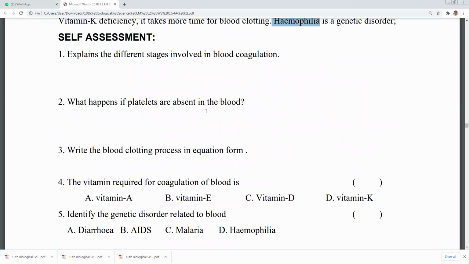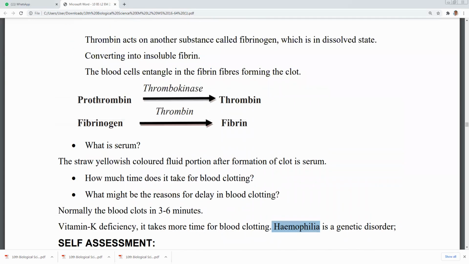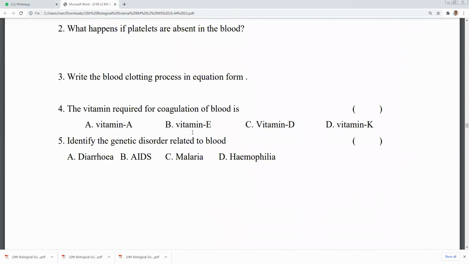Write the blood clotting process in equation form. Here, prothrombin is converted into thrombin by thrombokinase. Fibrinogen is converted into fibrin by thrombin. So this is the flow chart. Which vitamin is required for the coagulation of blood? Answer: vitamin K. Identify the genetic disorder related to the blood.